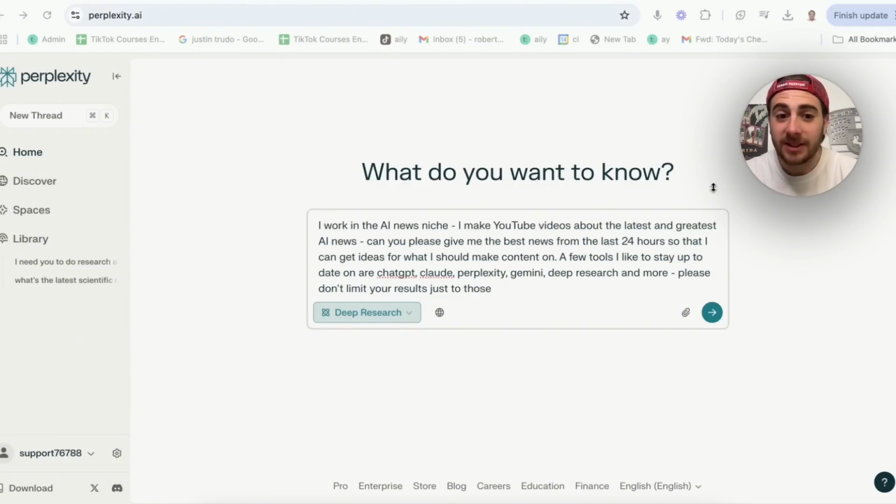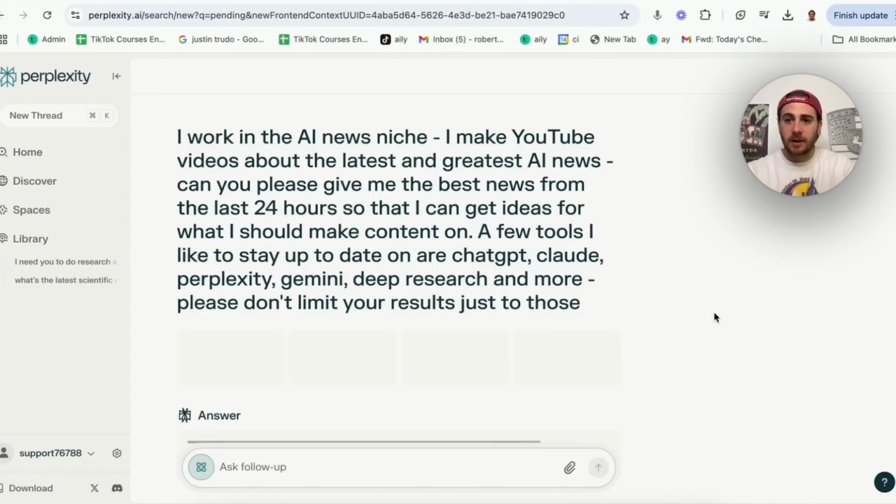A few tools that I like to stay up to date on are ChatGPT, Claude, Perplexity, Gemini, Deep Research, and more. But please don't limit your results to just those. Now, I'm going to go ahead and do this. And what this is going to do is actually do my research for me, and we'll see how good of answers it actually comes up with.